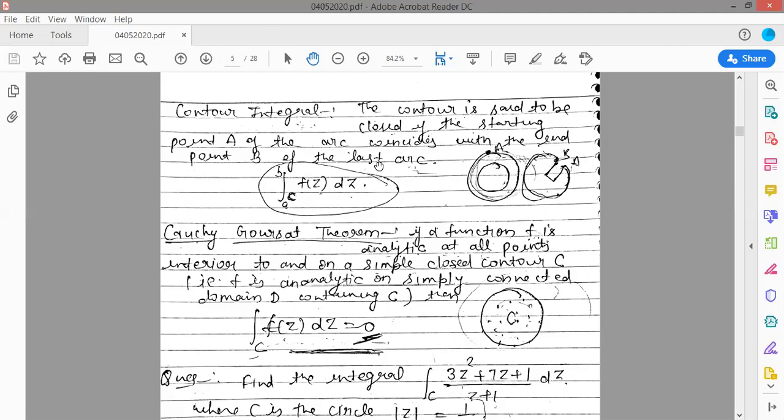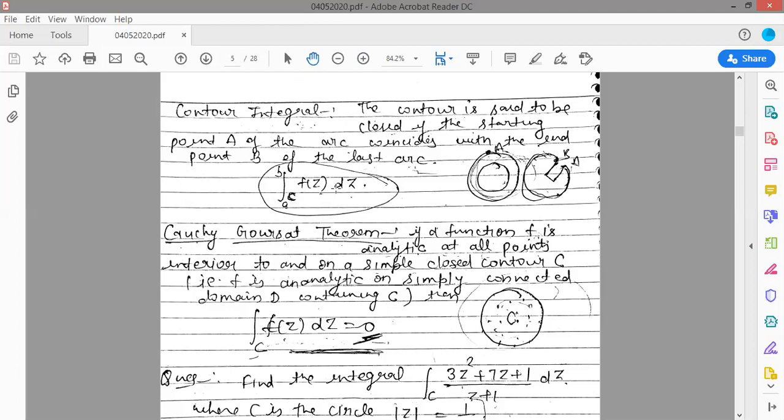That is called a contour, and the integration from a to b of f(z) dz is a contour integral. Contour means closed curve, and this integral means contour integral. That means a function is given, then you can take the integration and after that apply the limits. Now there is a theorem, the Cauchy-Goursat theorem, and this is a very important theorem.